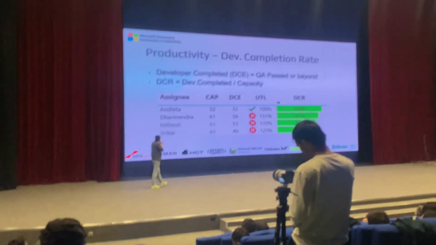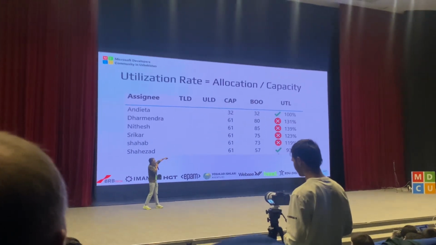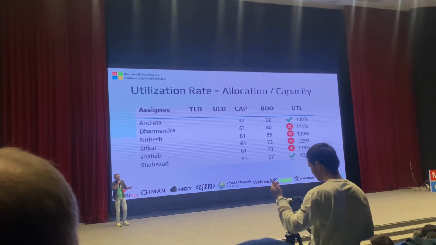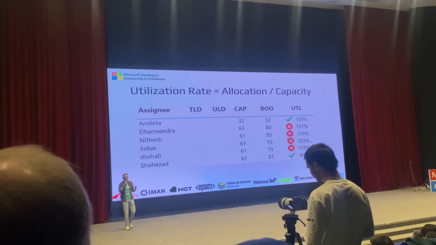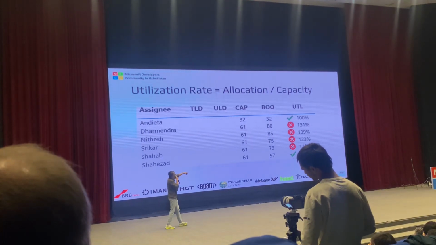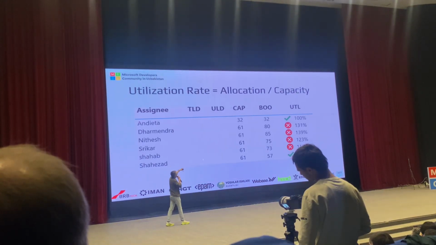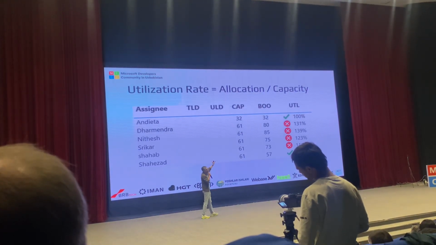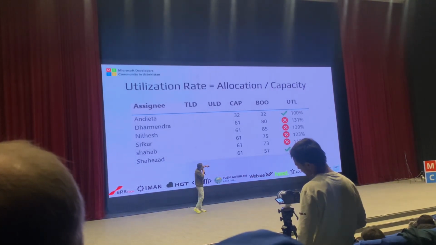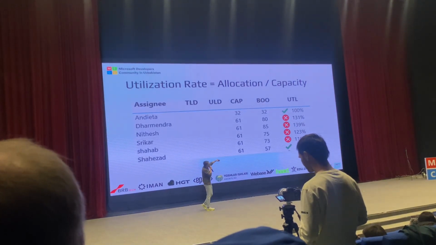So, wow. This is a snapshot of a tool that I made for myself. It's essentially a BI tool that I connected to the Jira API in my previous team, and I gave you the snapshot of that. So that's the utilization. Utilization is how much allocated task they have divided by the capacity they have in that sprint. And you see some people have less capacity, probably they were off or whatever, right? And then this is the utilization.